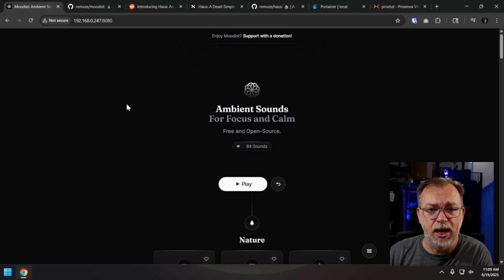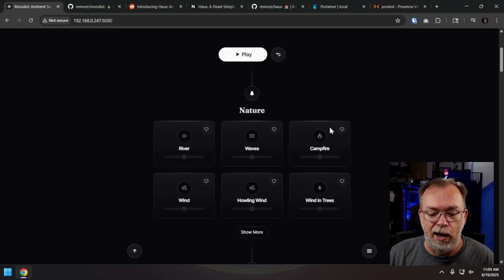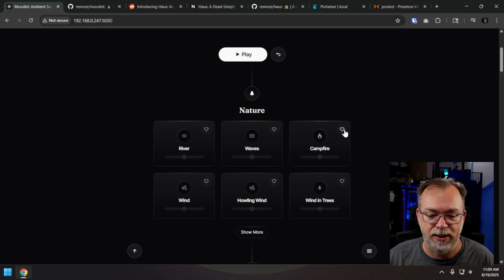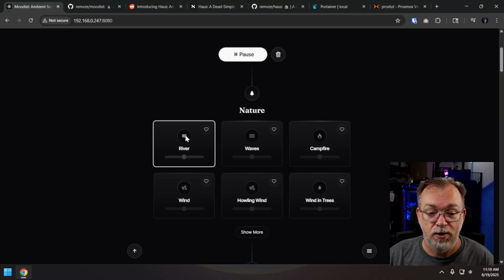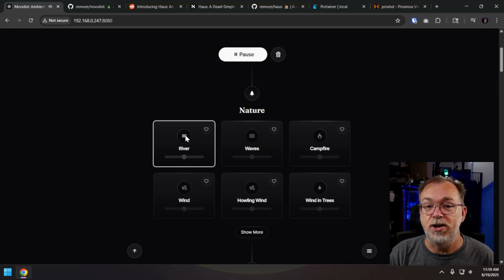But basically, just to jump into Moodist for a moment here, it says there are 84 sounds available. And I want to make sure that this isn't going to be too loud, but let's say you like the sound of a river. We can click river. And there you can hear just a nice, calm stream or river or whatever. If you wanted to, you could turn that up a little bit.